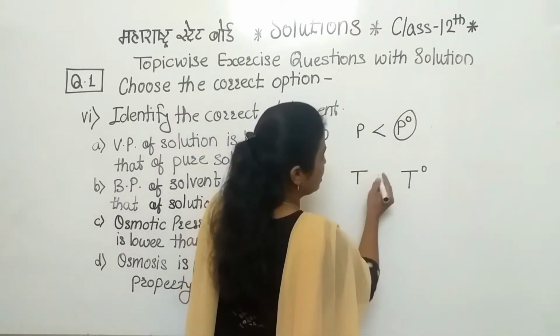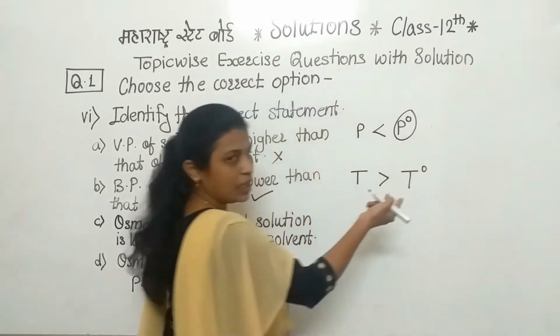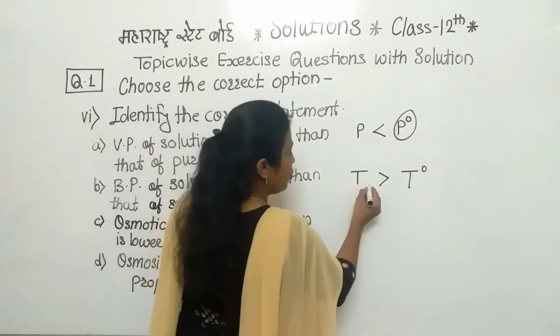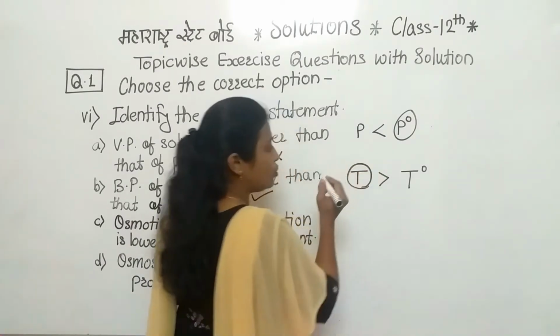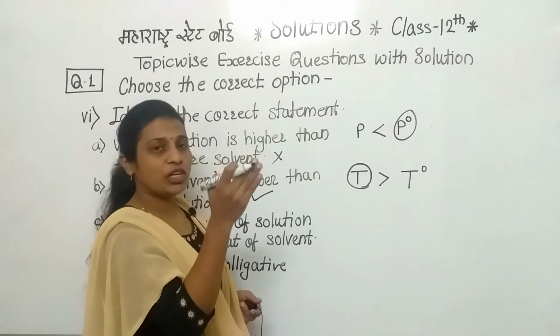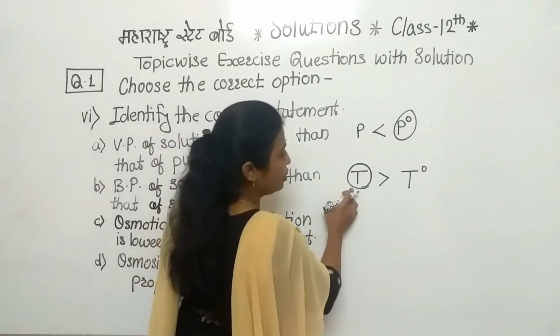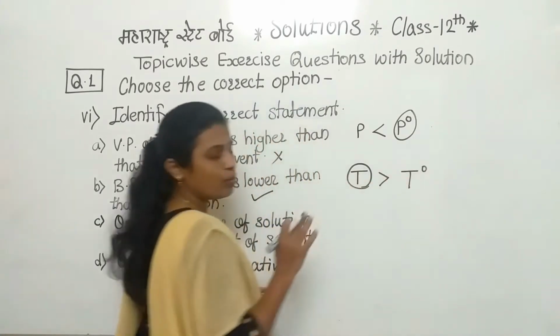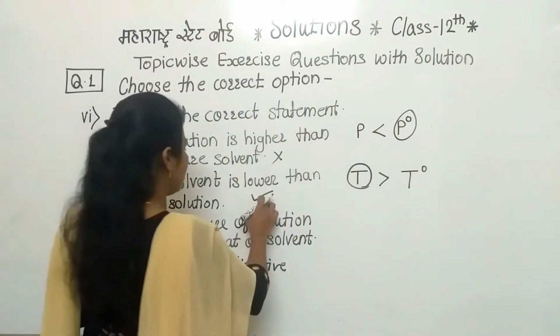So if vapor pressure increases, the boiling point decreases. Therefore the boiling point of the solution is greater than that of the pure solvent. So this is the correct one.